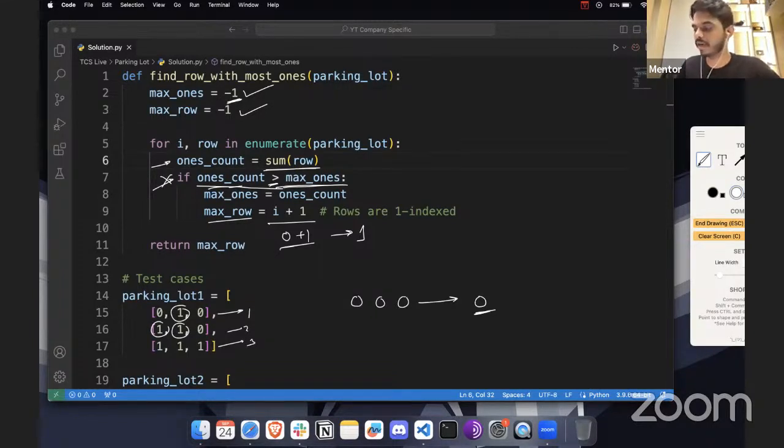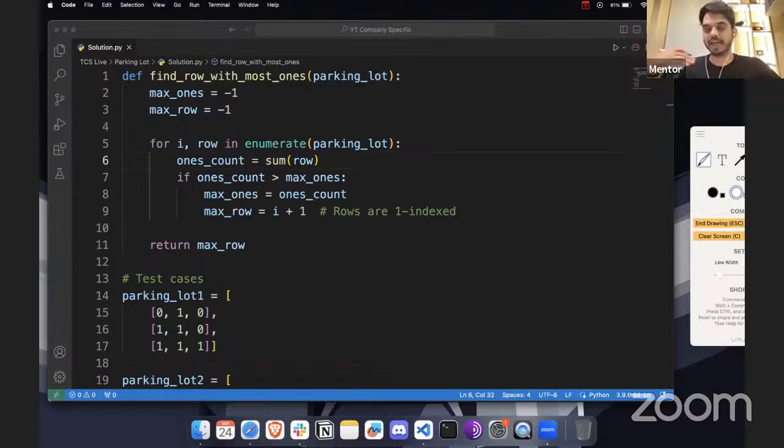If I initialize max ones as 0, then 0 is not greater than 0, so this would have been false, and it would not have been able to update the row value, and we would not have been able to get the maximum value here. That's why we have initialized this with -1, so that even if all the parking spaces are empty, it's still going to be higher than the maximum ones.